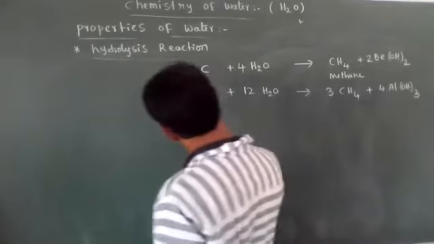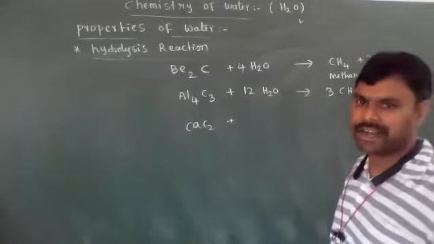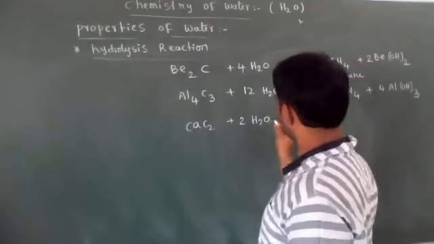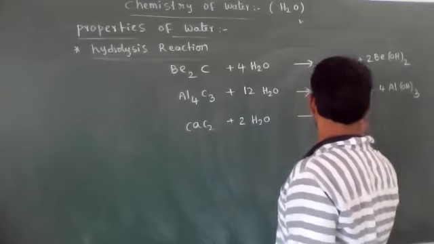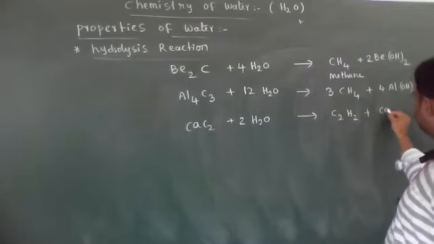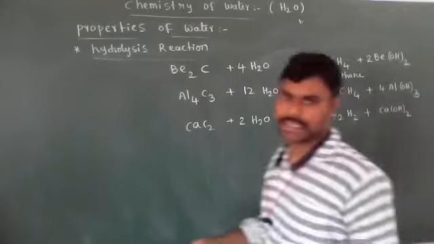And calcium carbide, already we have discussed this equation. Calcium carbide on hydrolysis produces C2H2, acetylene, plus calcium hydroxide. This is about hydrolysis reaction.